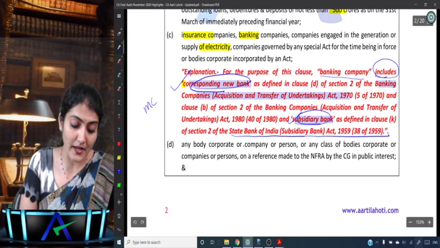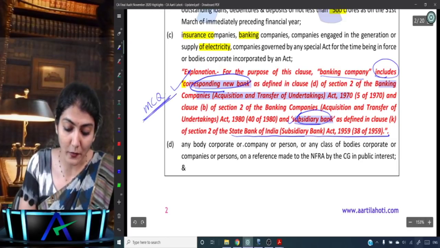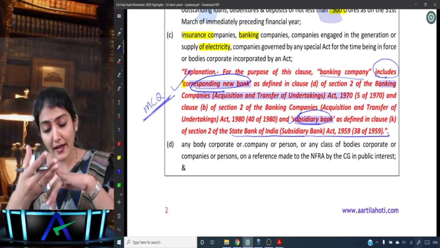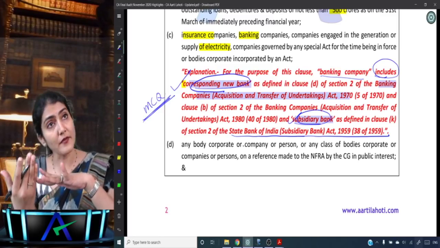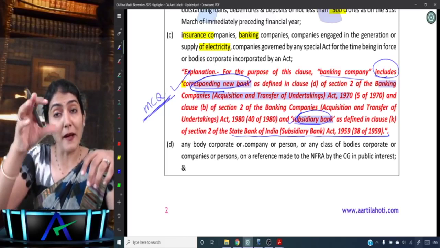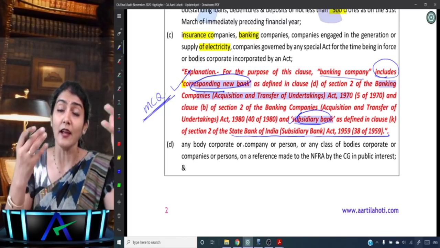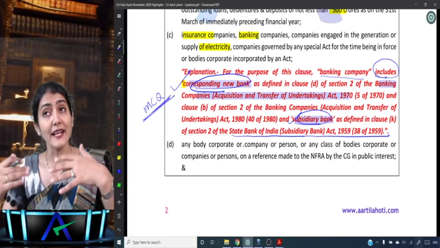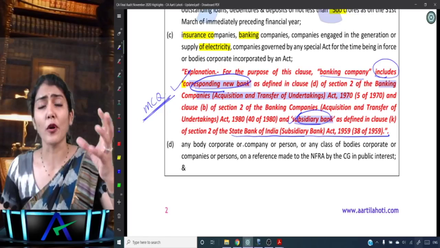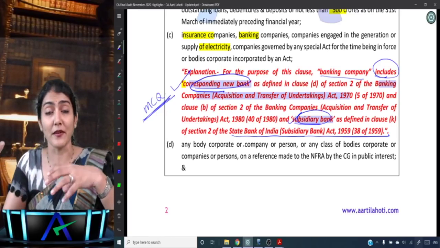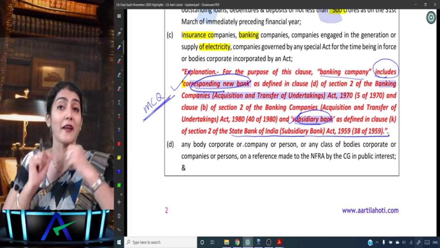So again this could be expected in your multiple choice question. So that's the amendment over there. Banking company, insurance company, electricity supply companies come under the purview of NFRA, but now banking company also includes the corresponding new bank as well as the subsidiary bank.